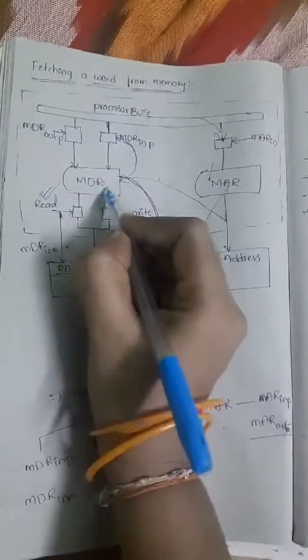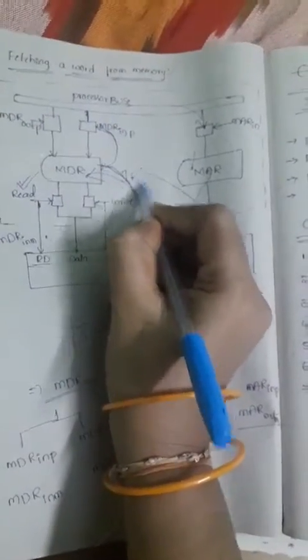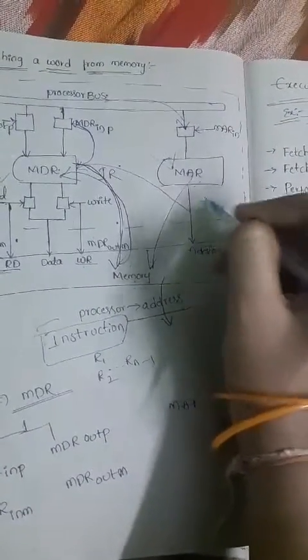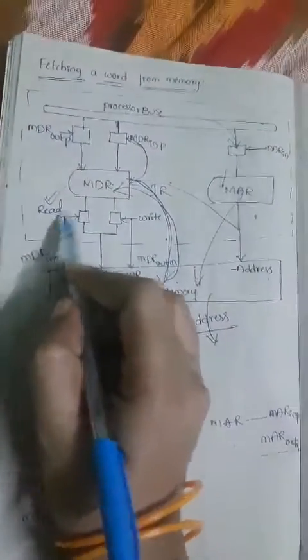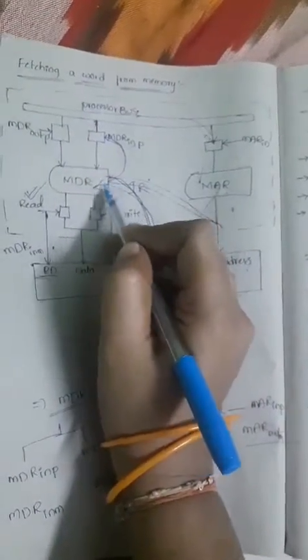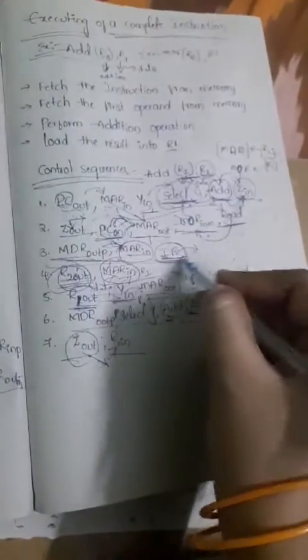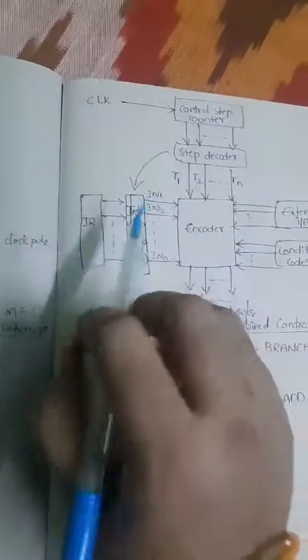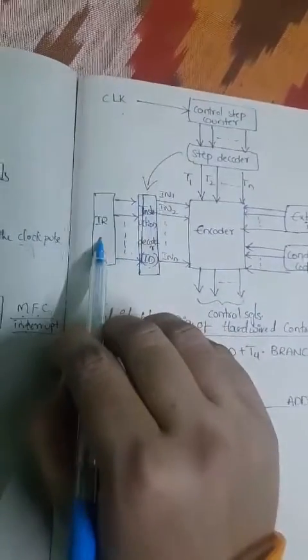That can be moved into the MDR register. Here the address is first verified in the MAR register, then after verifying, with the help of the read instruction, we can move the data into the MDR register. In place of MDR we can use the IR register for storing that instruction.